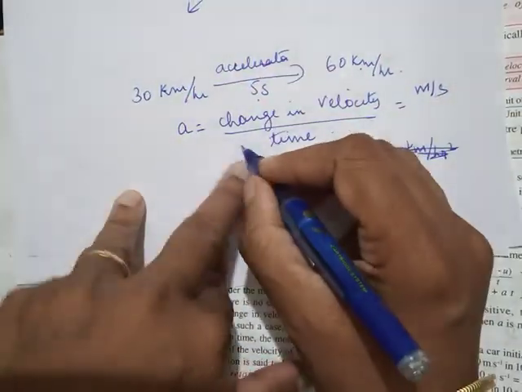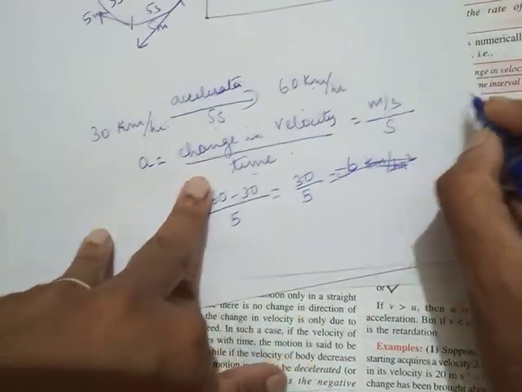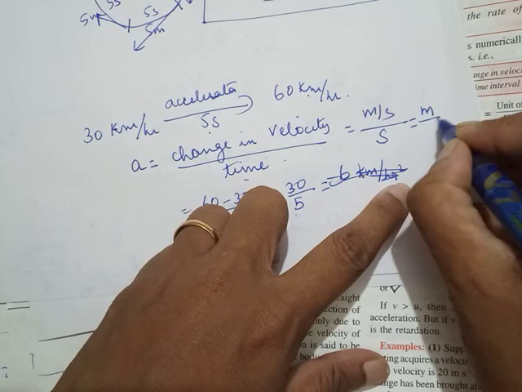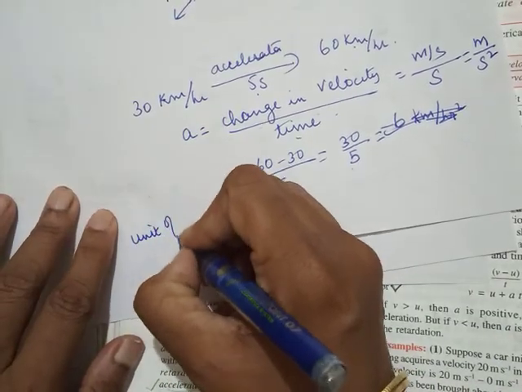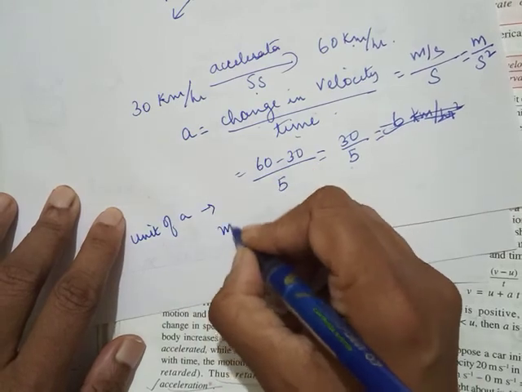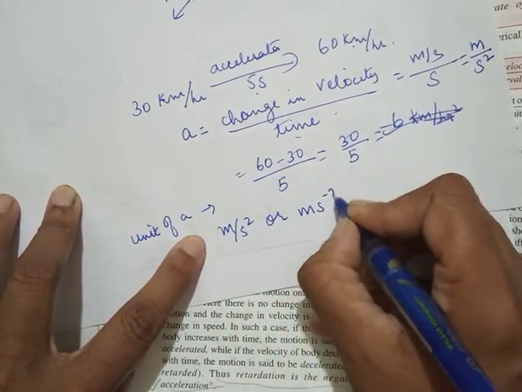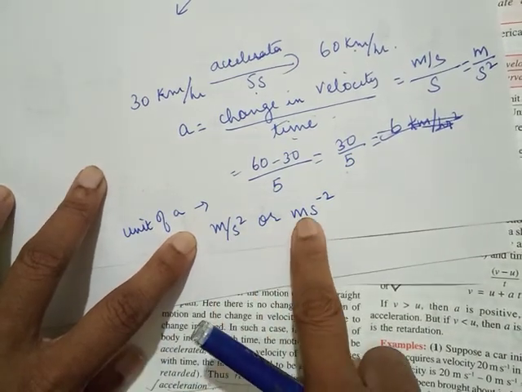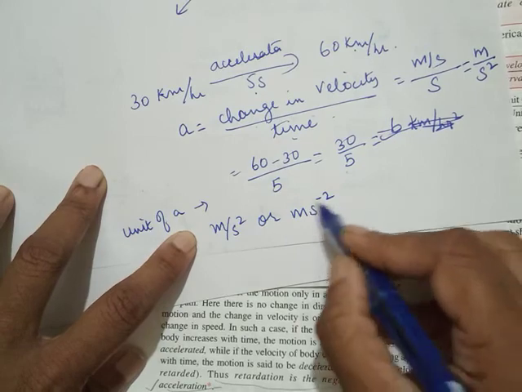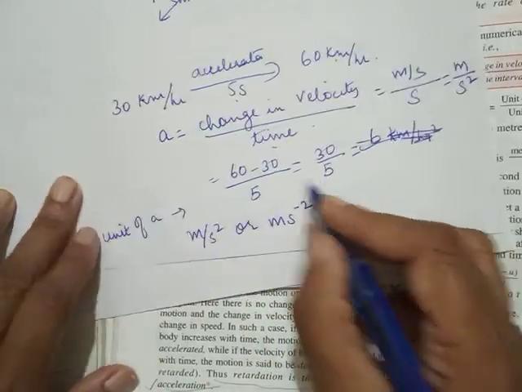But if I talk about SI unit, velocity is meter per second, time is a second, so meter per second square. So unit of acceleration is meter per second square, or ms minus 2. It can be written like this also. Instead of this division sign, I put a multiplication sign and I bring it to the numerator, so s becomes minus 2.